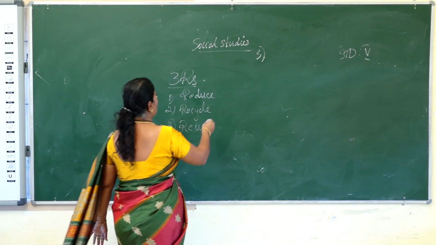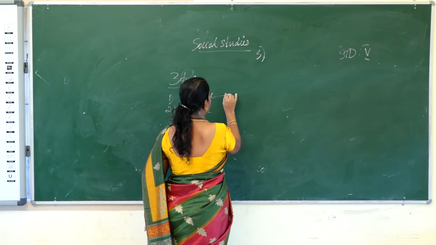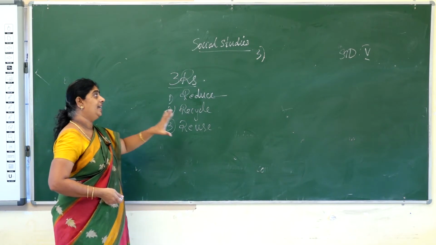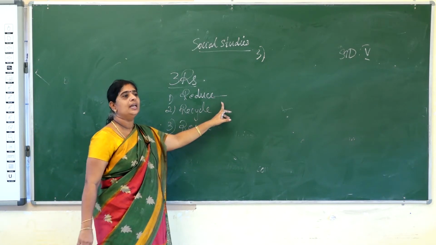First, we are going to see about reduce. Reduce involves the reduction of greenhouse gases.